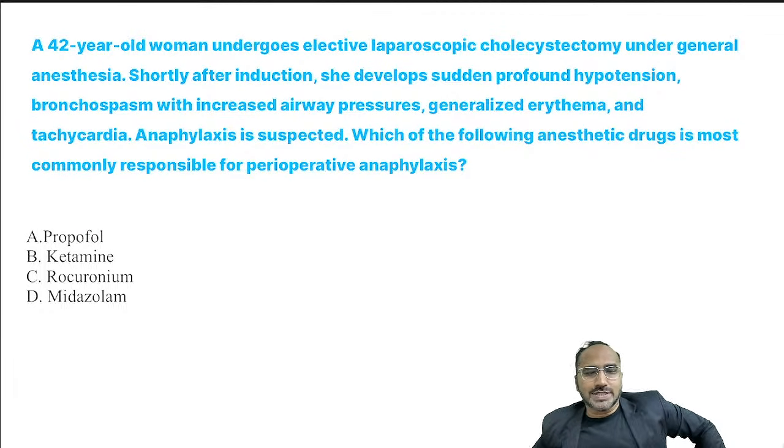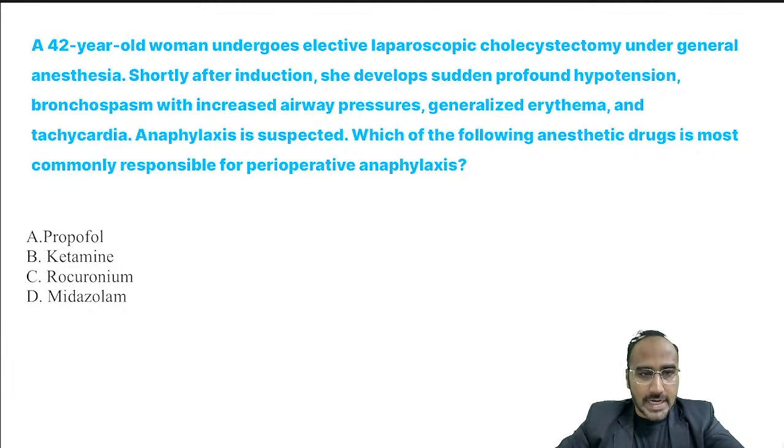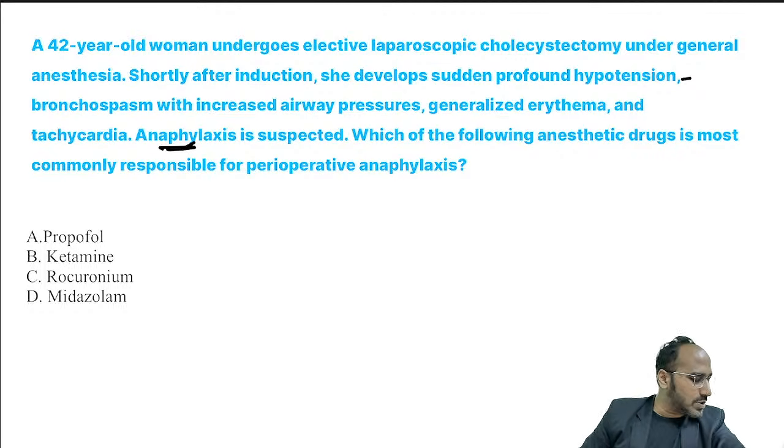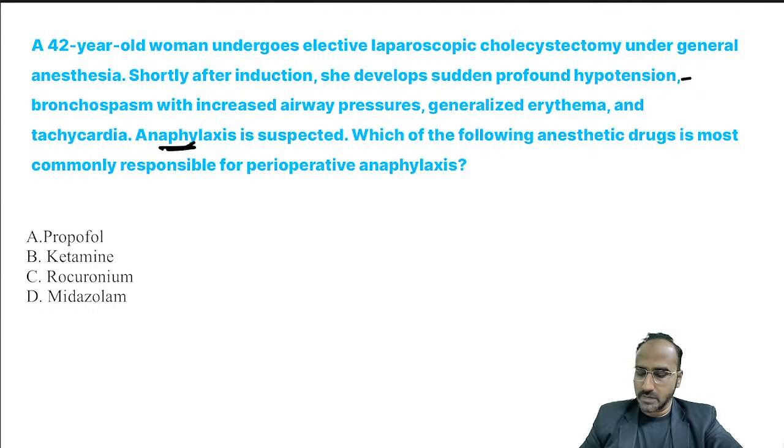Next, guys. A 42-year-old woman undergoes elective lap cholecystectomy under general anesthesia. Shortly after induction, she develops profound hypotension, bronchospasm and increased airway pressure, and generalized erythema with tachycardia. What you are suspecting is anaphylaxis. Which of the following drugs is most commonly responsible for perioperative anaphylaxis? So during surgery, what could be the thing that could cause anaphylaxis? Come on, guys. What's the answer for this? Propofol, ketamine, rocuronium, midazolam. Come on, which would have caused anaphylaxis?